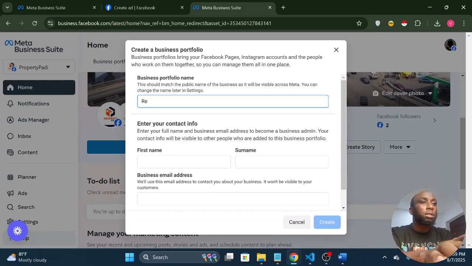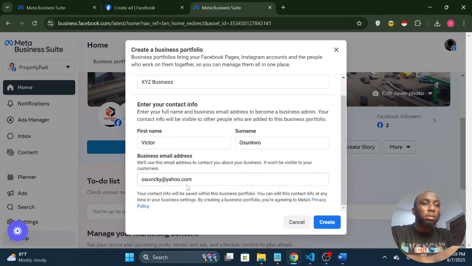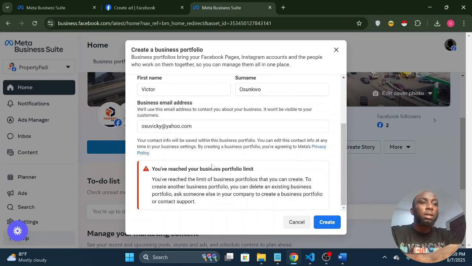Let's say real estate, or just call it XYZ business. Then the first name, Victor, and the surname. You can pick your email address, and you create. I've created. Now it's telling me I have reached my business portfolio limit, and that is because I have about 3 business portfolios already. If you have not created any, you'll be able to do this.